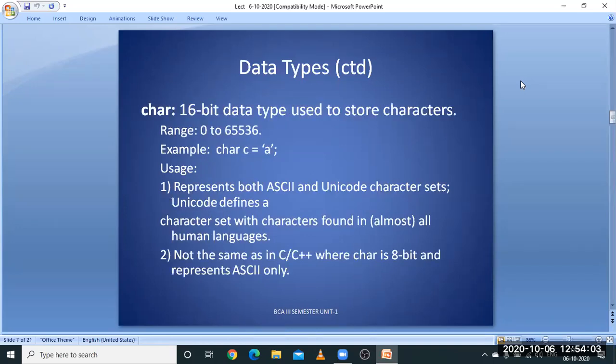Next, we have a character. Everyone knows these are the special characters. This is a special type of data type which can hold characters, ASCII values, Unicode characters, and symbols. It ranges from 0 to 65,536 characters, which is of 2 byte size.